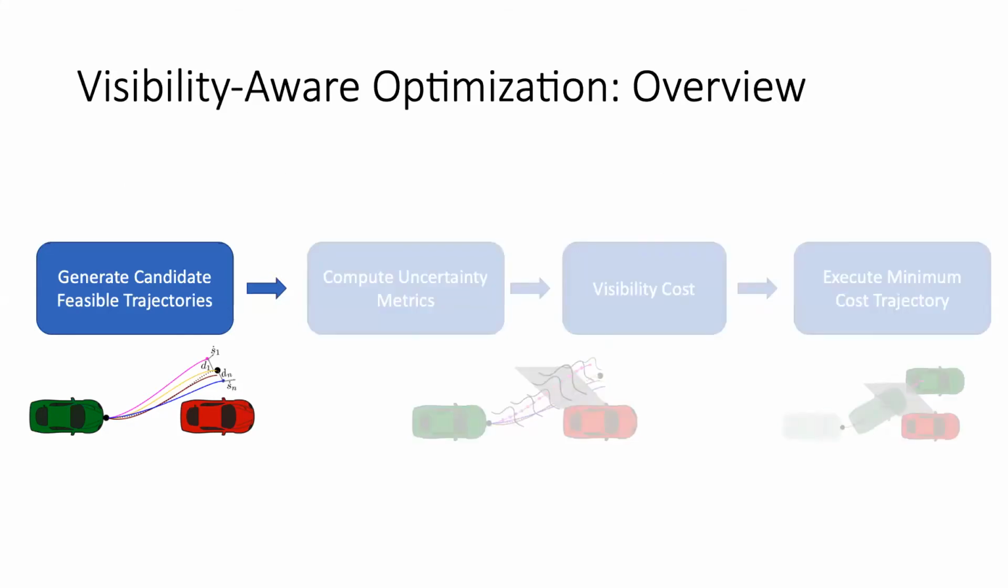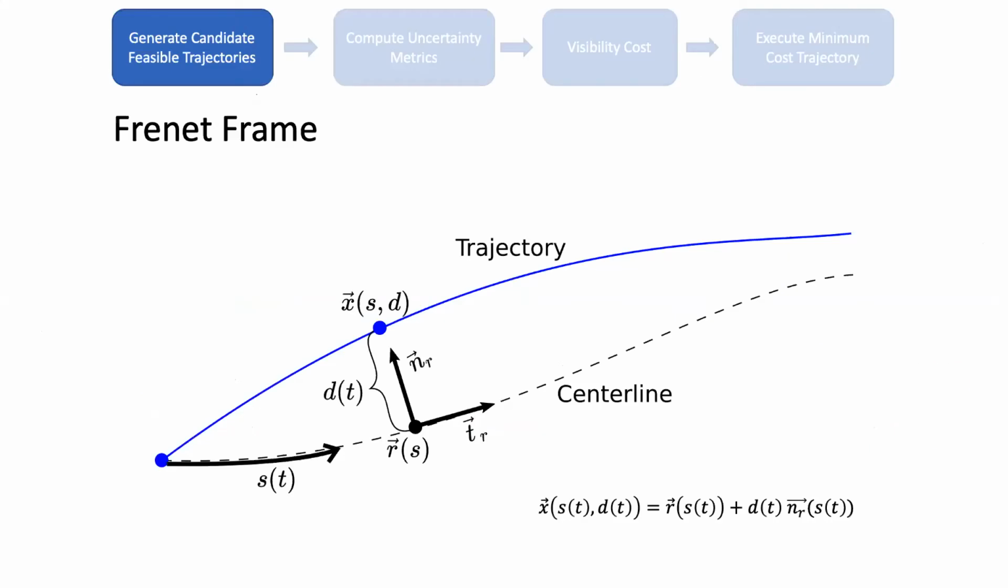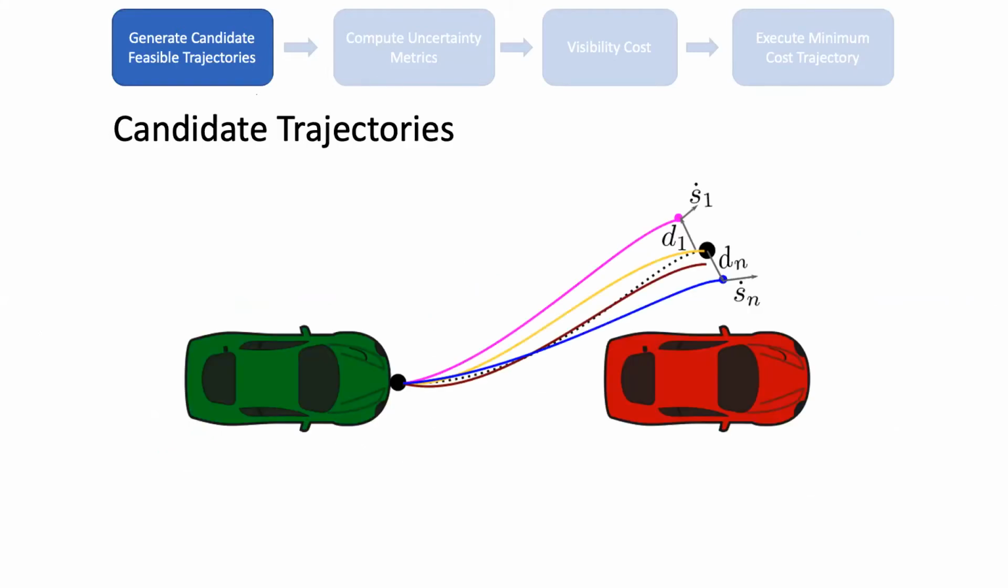So we'll start first with how we generate those candidate feasible trajectories. Each candidate trajectory is going to be parameterized using the Frenet frame, where each point along the trajectory is parameterized by a deviation off of the center line d and a longitudinal deviation s. Multiple trajectories can be generated by deviating the final position of each of these trajectories. For example, we can vary the final lateral deviation and longitudinal speed to generate multiple candidate trajectories. Each of these we can then check for kinematic feasibility and that it's collision-free with the surrounding vehicles.